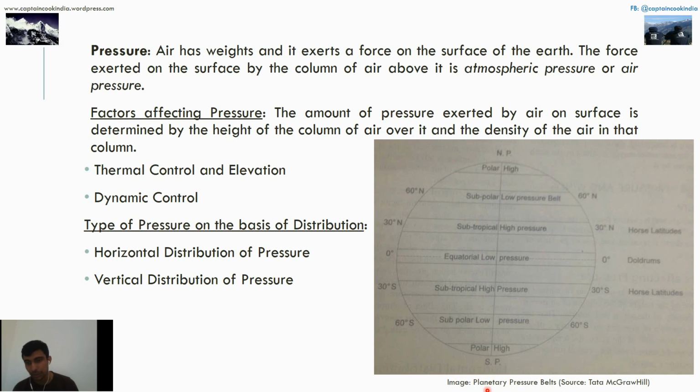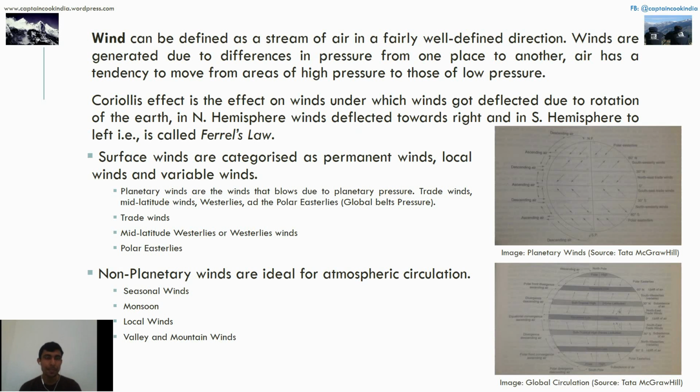Wind can be defined as a stream of air in a fairly well-defined direction. Winds are generated due to differences in pressure from one place to another, and then the wind starts moving.